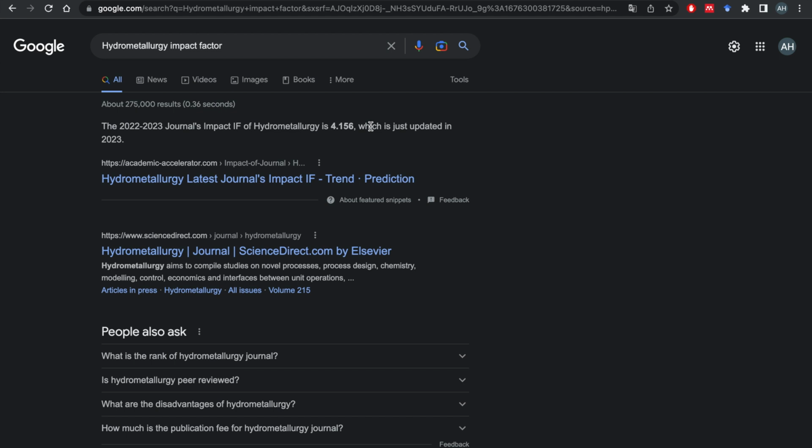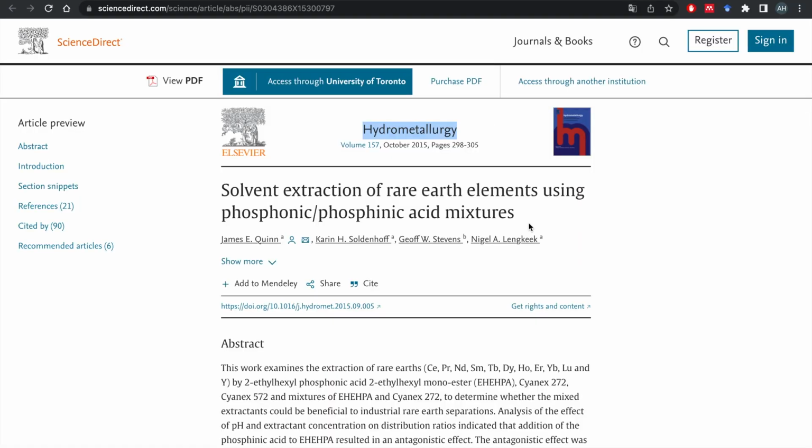So it's a measure of how much other people are trusting this journal, citing or using the information from this journal. So you want to use only, so this is okay. This is very okay. Hydrometallurgy, 4.156 during 2022 and 2023. So it's okay, we can go ahead and use this journal.